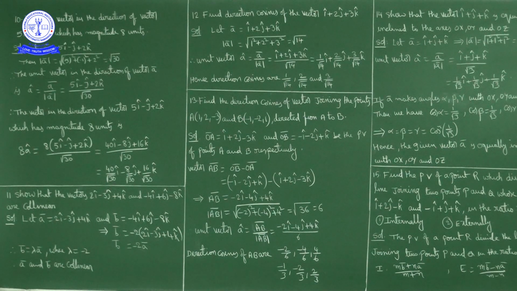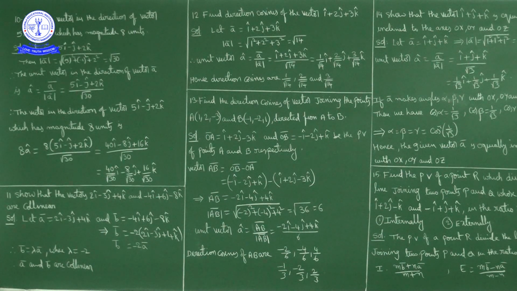Now the solution. We will consider this given vector as a bar. Let a bar is equal to 5i cap minus j cap plus 2k cap.